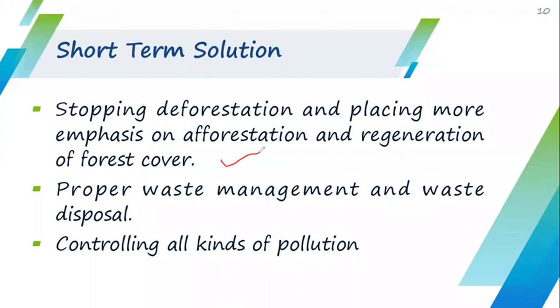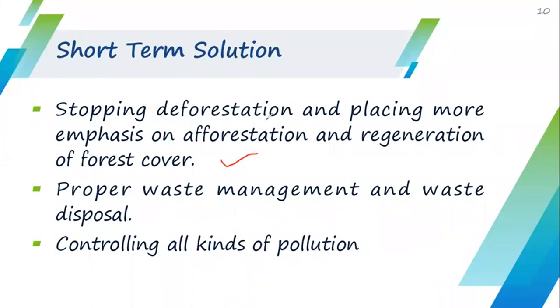This solution implies that illegal deforestation and smuggling of forest resources and minerals should be stopped, and people should be encouraged to regenerate forests. During legal deforestation, a proper balance should be maintained between deforestation and afforestation.